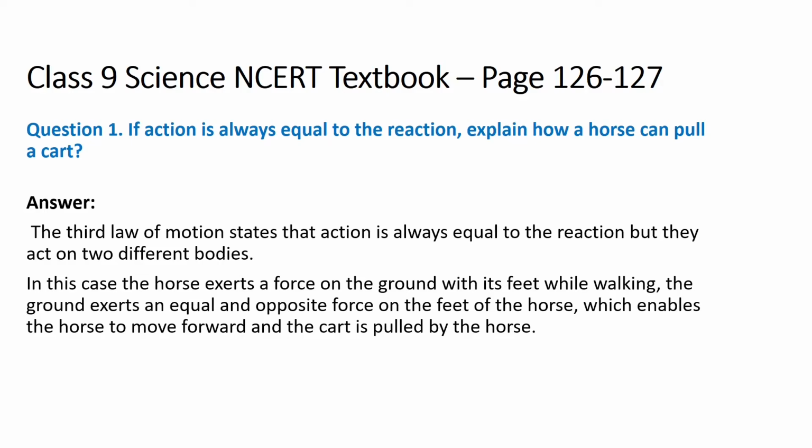In the case of the horse, it exerts a force on the ground with its feet while walking. The ground also exerts an equal and opposite force on the feet of the horse, which enables the horse to move forward and the cart is pulled by the horse. Here the feet of the horse apply force on the ground, and the same amount of force is applied by the ground on the feet of the horse, and because of that the cart is pulled by the horse.